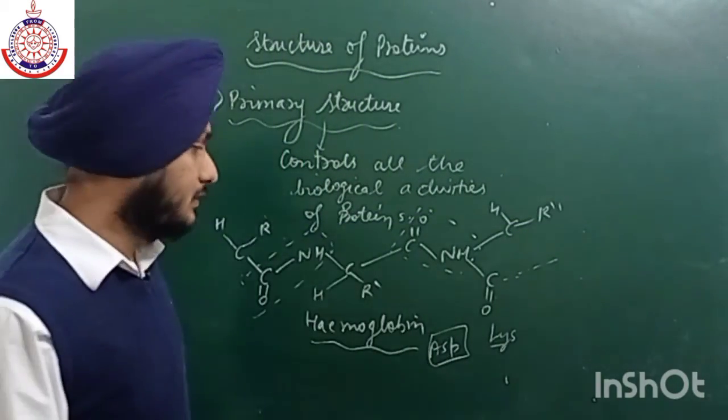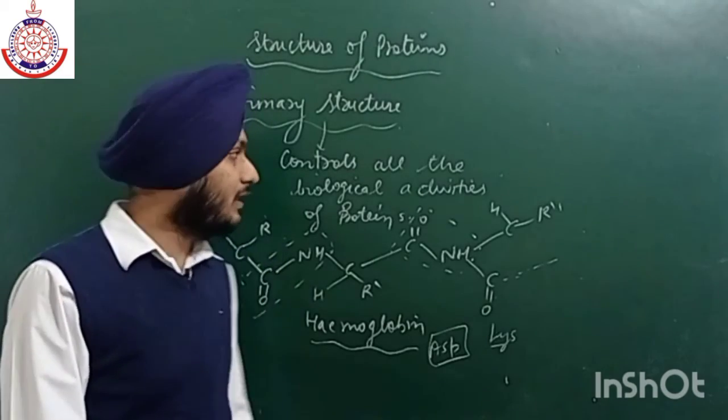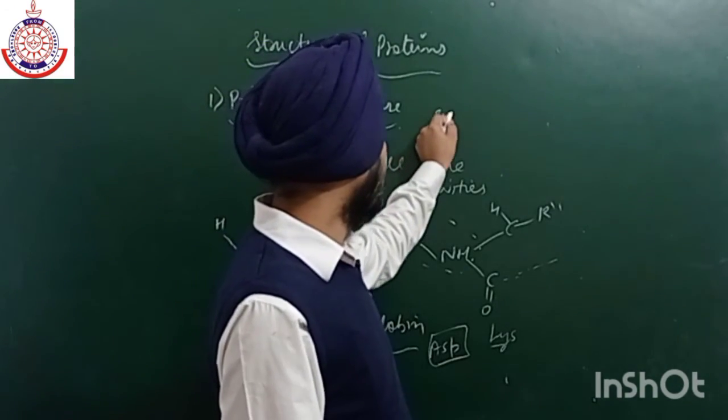Thus it will lead to a disease known as sickle cell anemia.